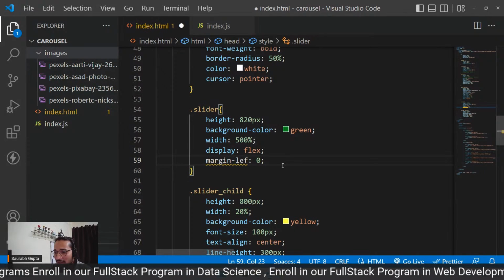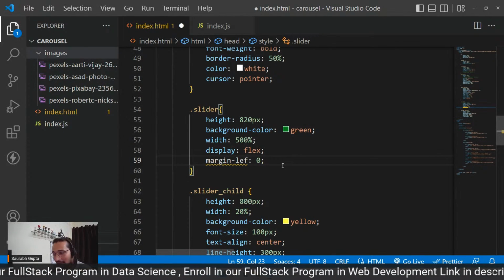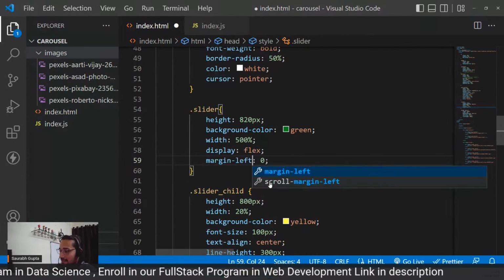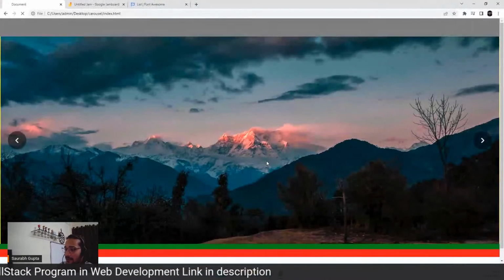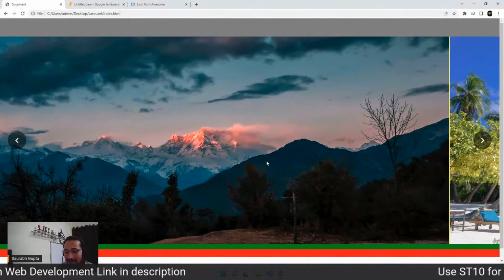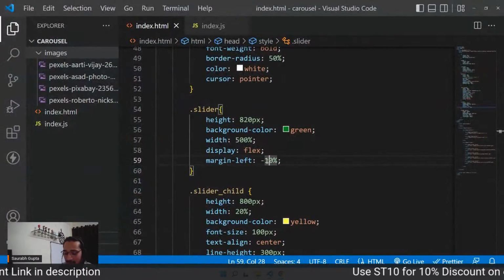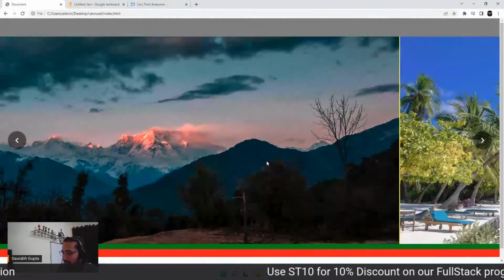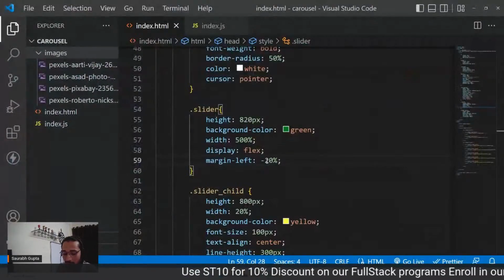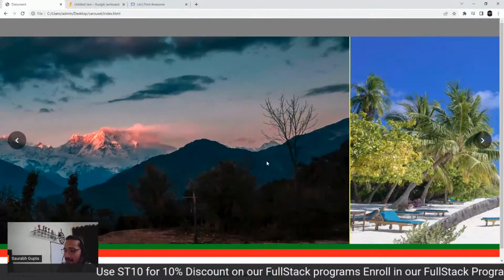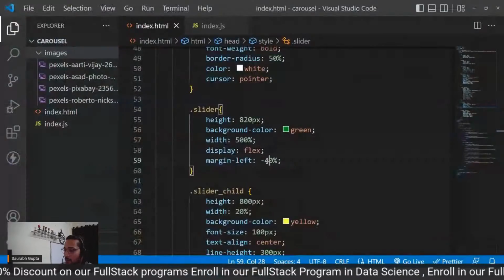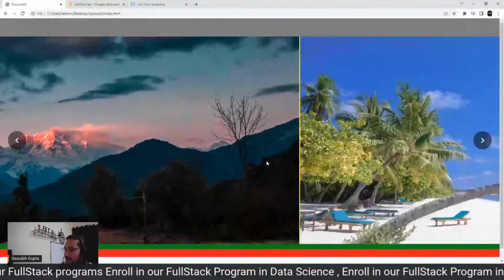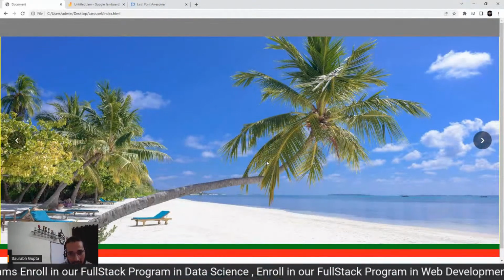So is it clear, everyone? Exactly, Battlefox. That's what we're going to do. And let me also show you this, guys. What if I just make it like minus 10%? See this. It moves a little bit. See that? Minus 10%, minus 20%. See that? Minus 30%. See that? Minus 40%. Now you're understanding it, what I'm saying. So if I do minus 100, the whole image goes. And you can see the second one. Cleared now?